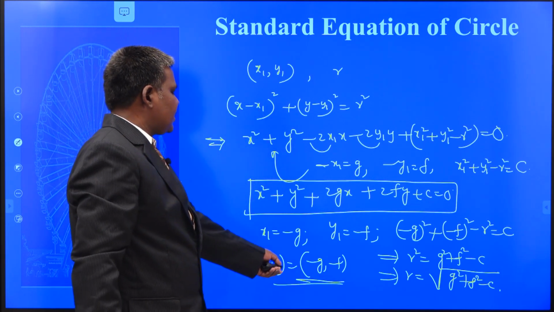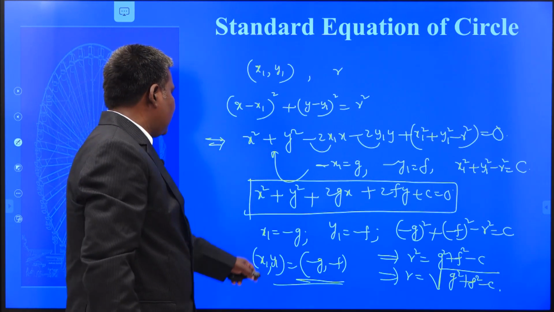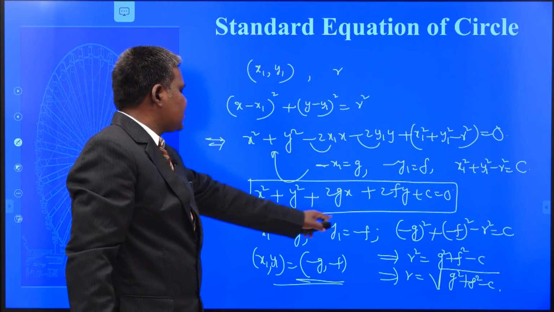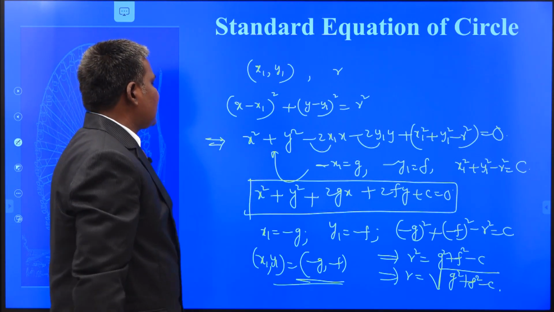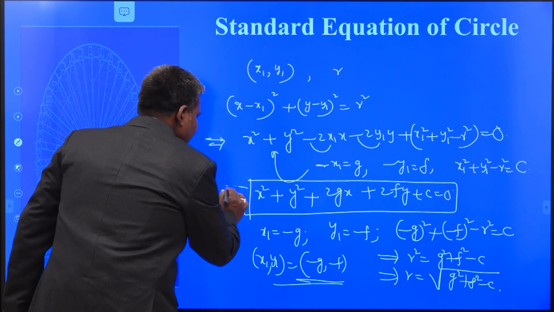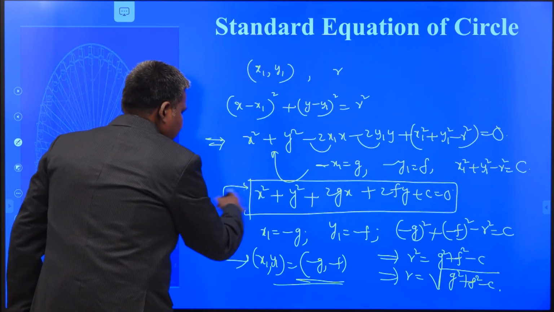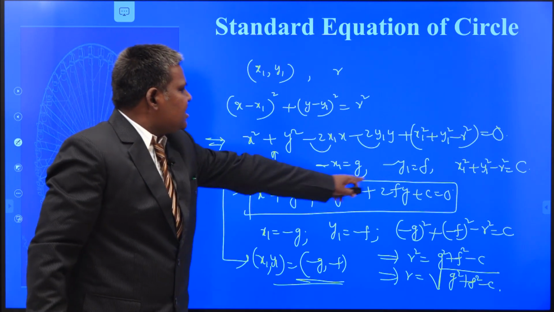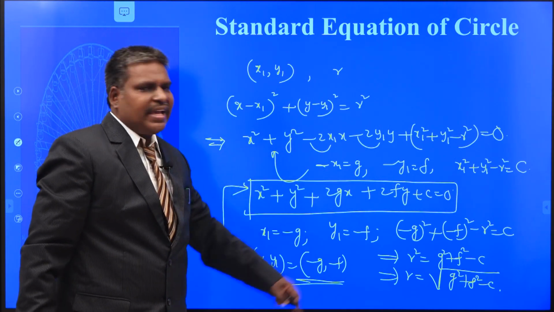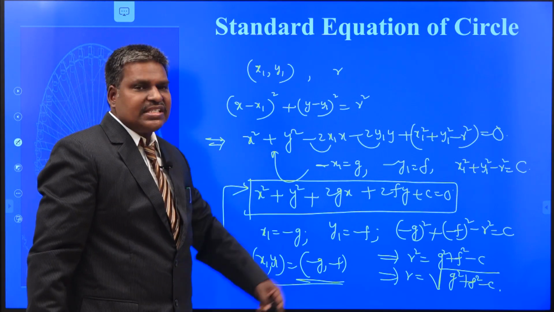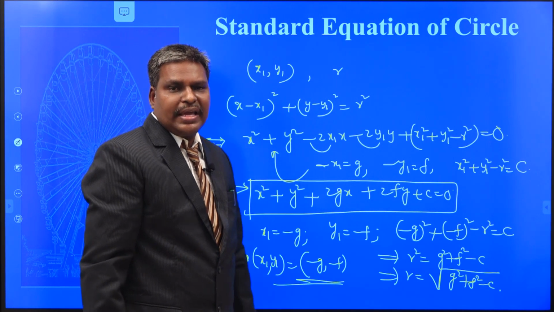This is the center of the circle and radius. What is the center? x1 comma y1. This can be written in the form of minus g comma minus f. Now you can connect this equation to here. Once your equation is in this form, your center is minus g comma minus f and radius is root of g square plus f square minus c.